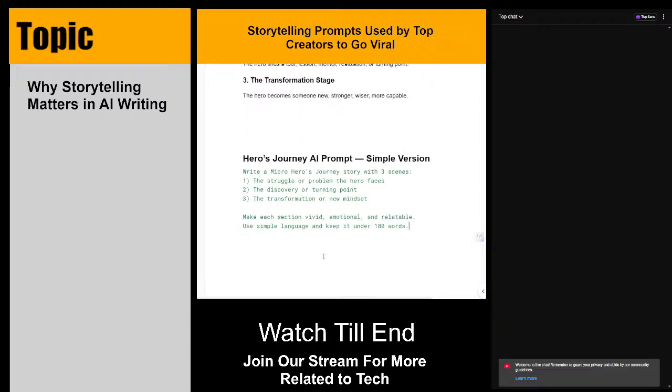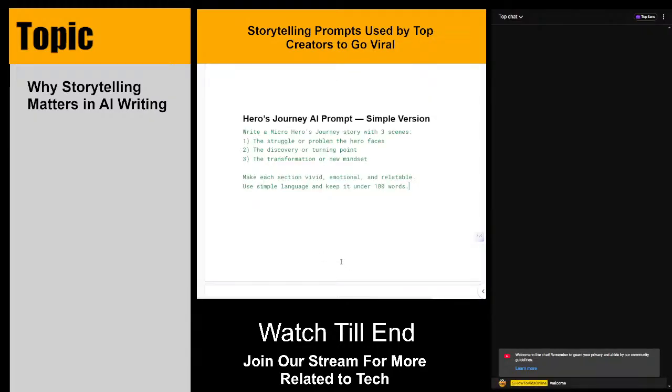So here we have the prompt where we should write a micro hero's journey story with three scenes: the struggle or problem the hero faces, then the discovery or the turning point, and then the transformation of a new mindset. Make each scene vivid, emotional, and relatable. Use simple language and keep it under 180 characters.